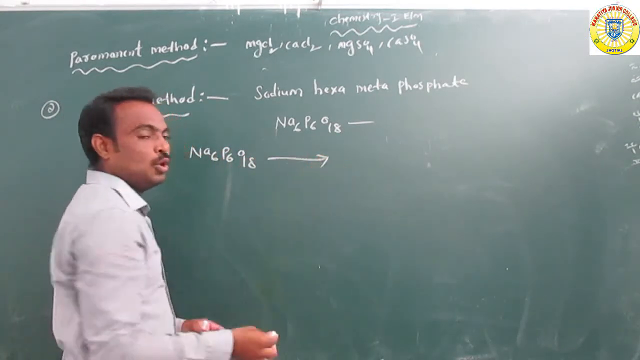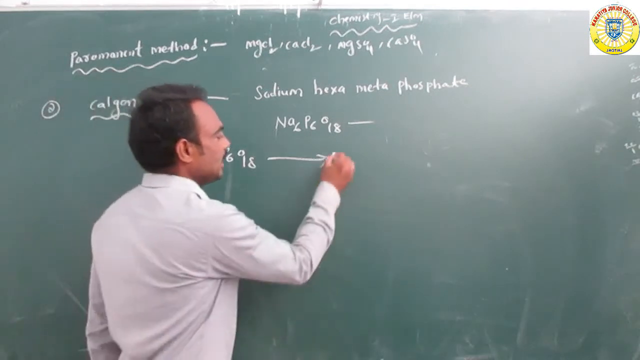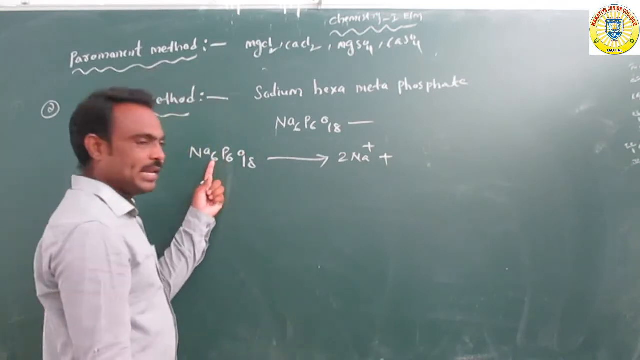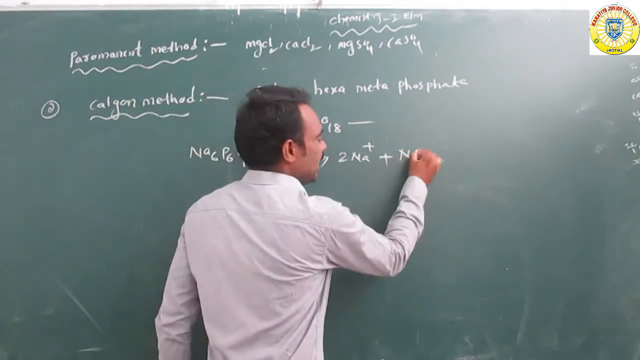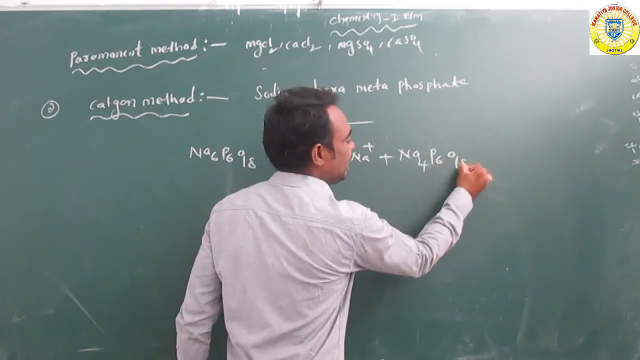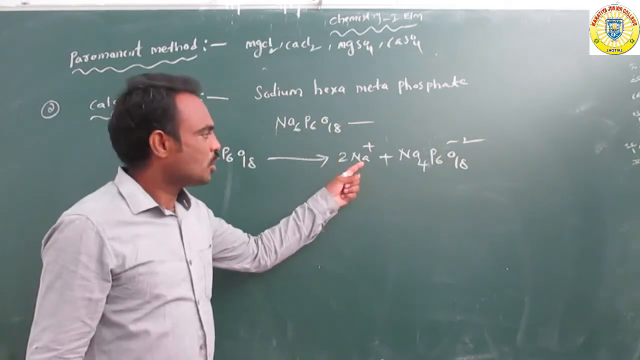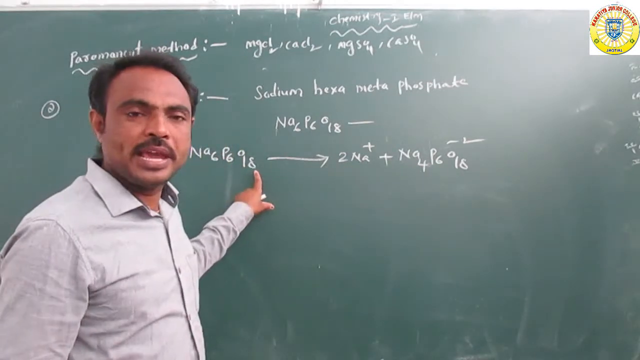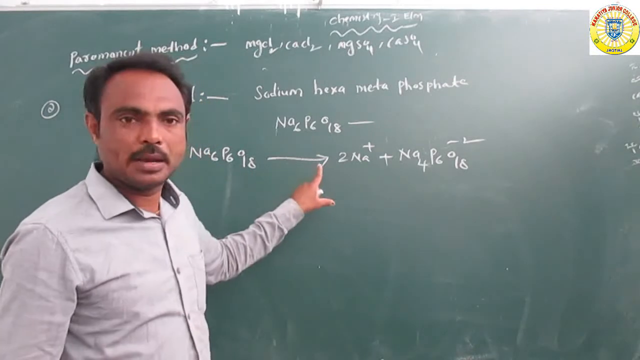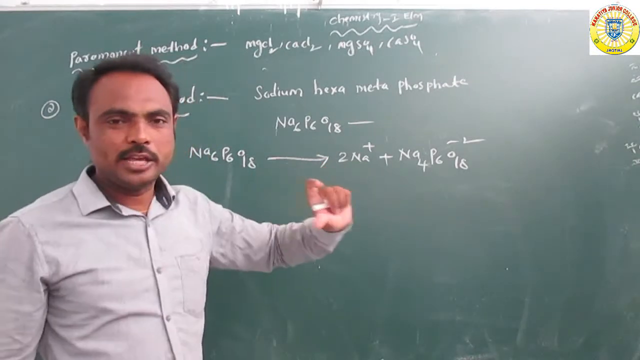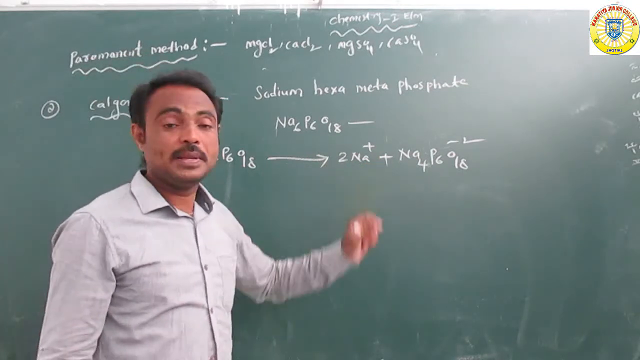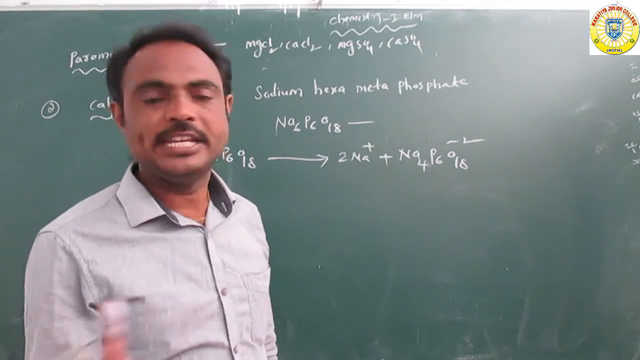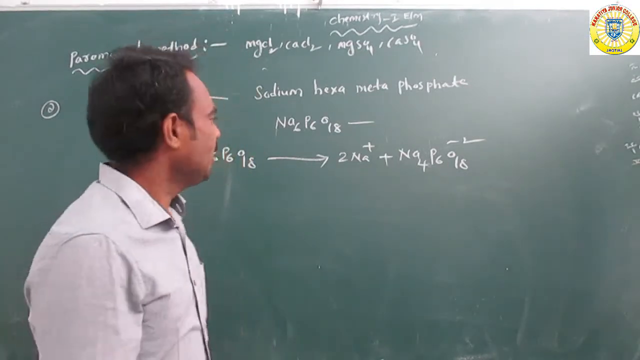When we add Calgon to hot water, first the Na6P6O18 is converted to two ions: 2Na plus, a positive ion, and the remaining Na4P6O18 minus 2, a negative ion. So sodium hexametaphosphate ionizes into two ions, 2Na plus and Na4P6O18 minus 2.